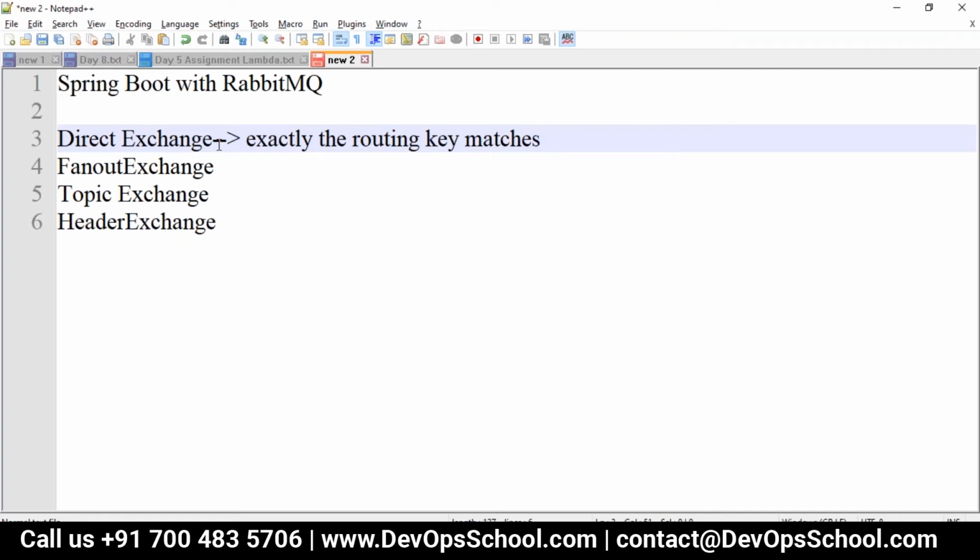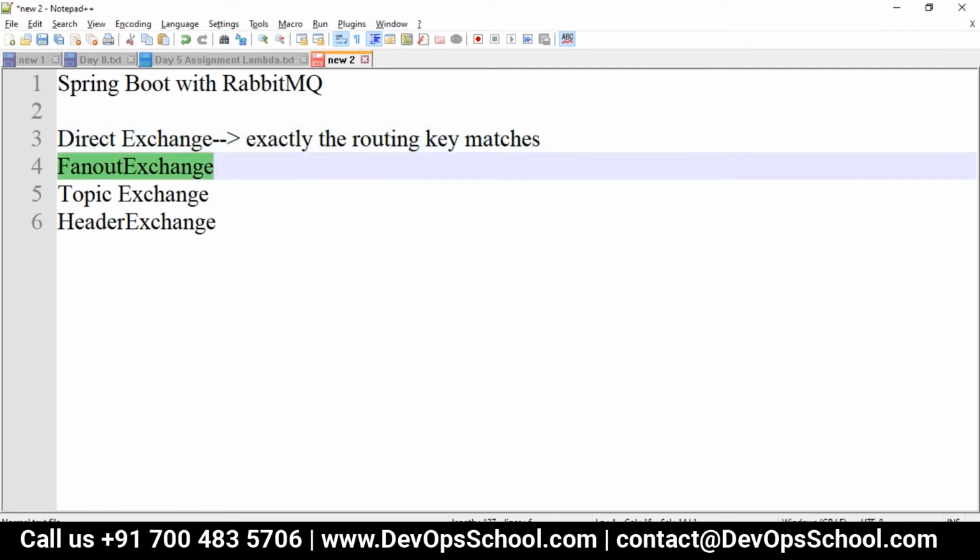Basically, the fanout exchange is a type useful for the publish-subscribe pattern. While using the fanout exchange, different queues can handle the message in different ways. If you are sending to multiple queues, each one will be handled in a different way.